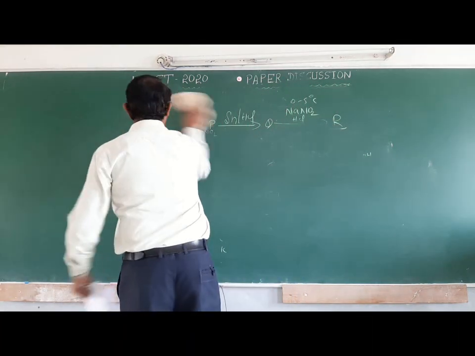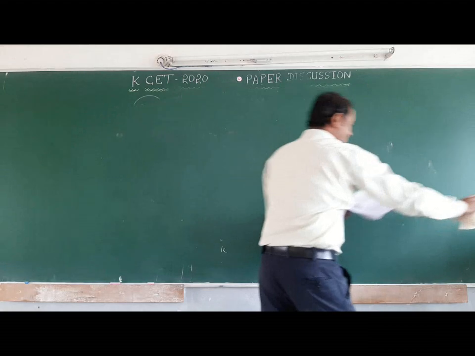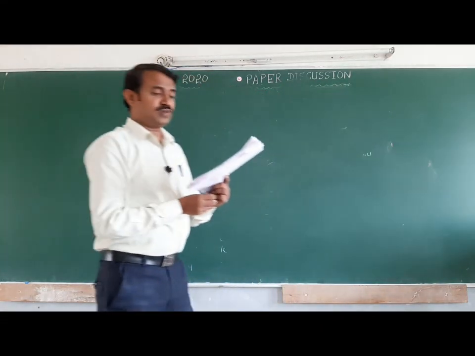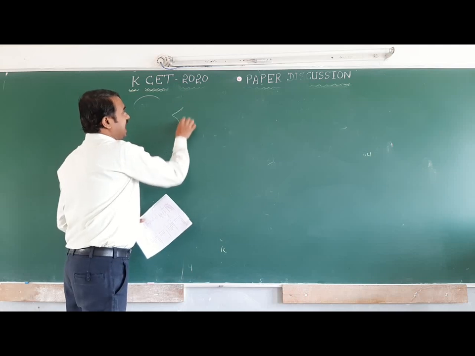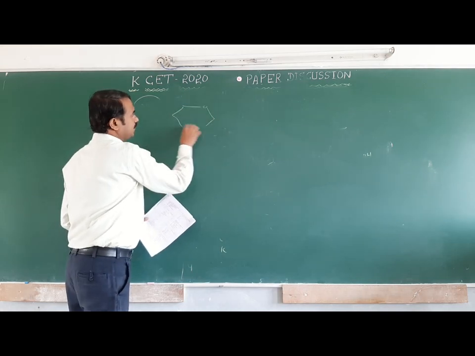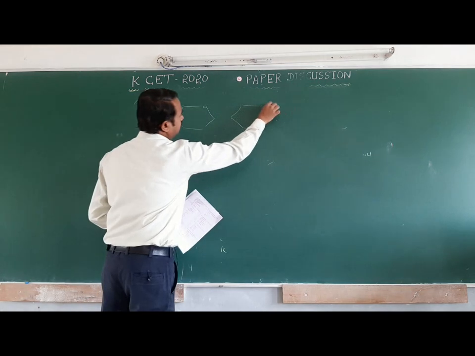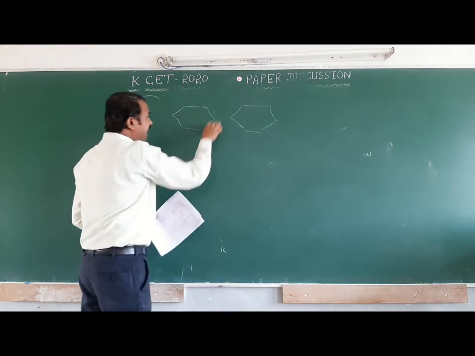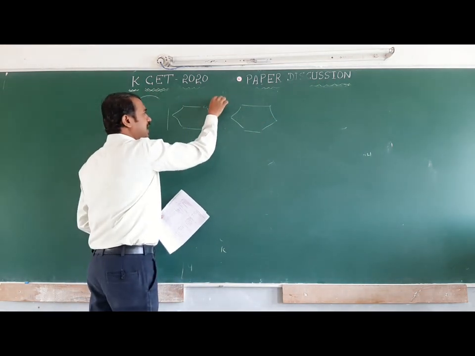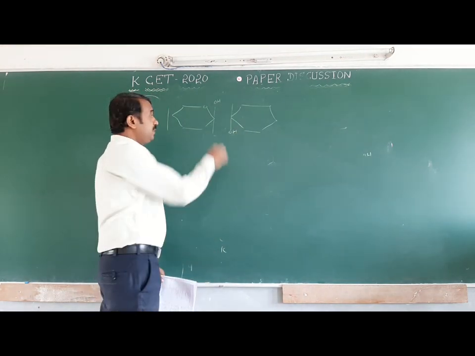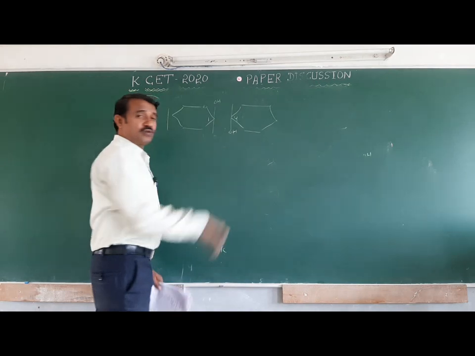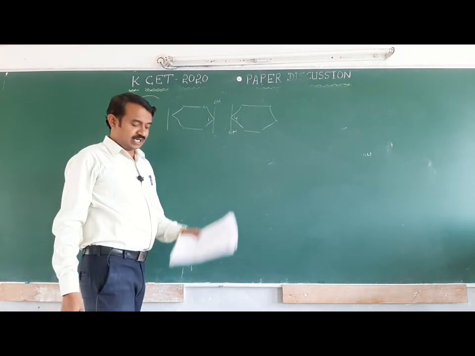They have given options. First you have to listen to the options. The first option is lactose. Lactose has galactose and glucose, beta galactose and beta glucose, with a C1 and C4 linkage. So the first one is not the answer.